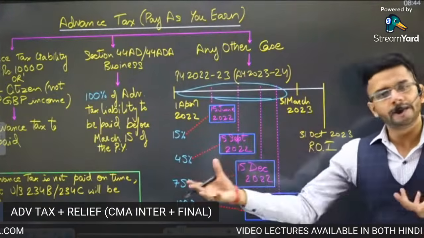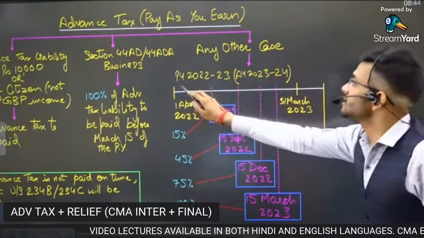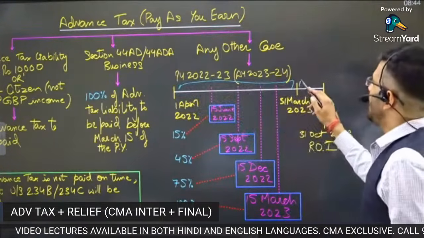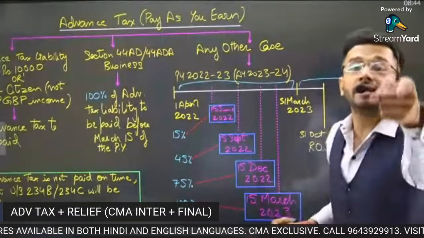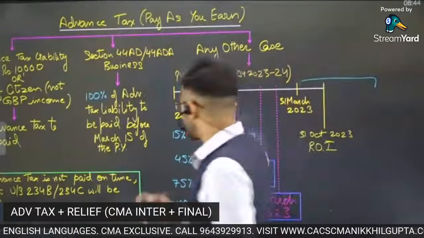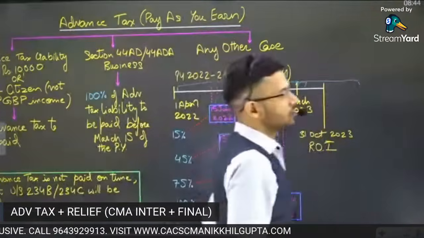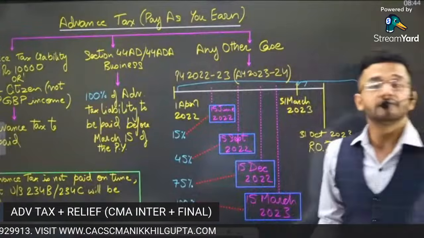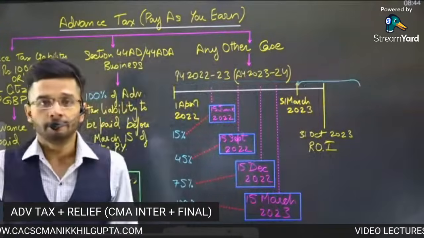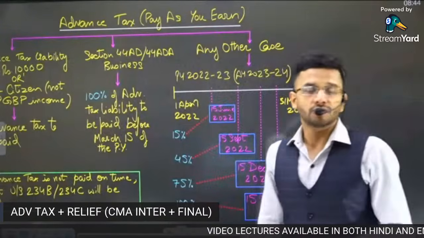A very fair point. And guys, that is the reason why this year is known as the previous year and the next year is known as the assessment year. This we had studied in our first chapter, basic concepts. That is the reason why the assessment year and previous year have a different annotation to them.